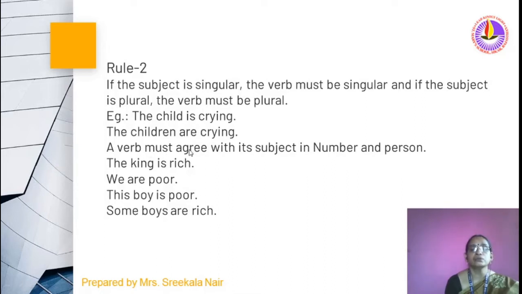A verb must agree with its subject in number and person. The king is rich. The king is singular in number, so a singular verb. We are poor. We is plural, so are is a plural verb. This boy is poor. This boy is singular, and is is also singular. Some boys are plural, and are is plural.